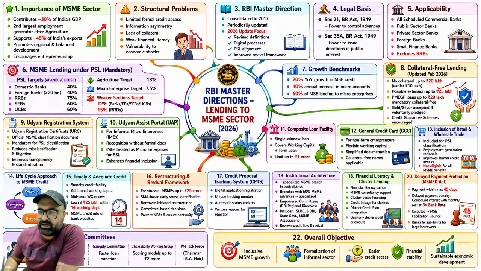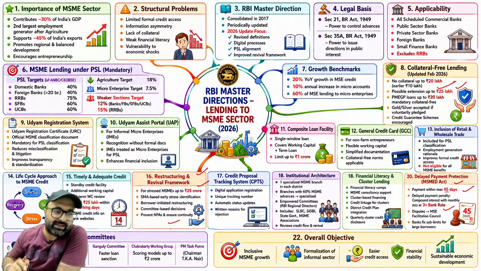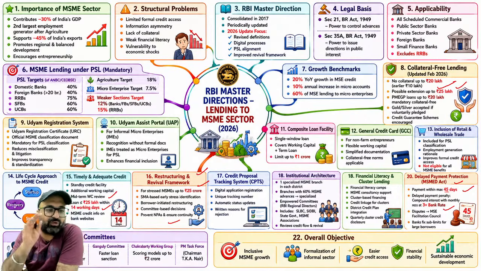For example, delayed payment protection given in another act, that is 45 days. If the delay is more than that you have to pay 3 times the bank rate. Besides that, restructuring and revival framework for stressed MSME up to 25 crores, SMA based early stress identification will be done and restructuring is allowed. Timely and adequate credit, standby credit facility: loan up to 25 lakhs should be closed within 14 working days.